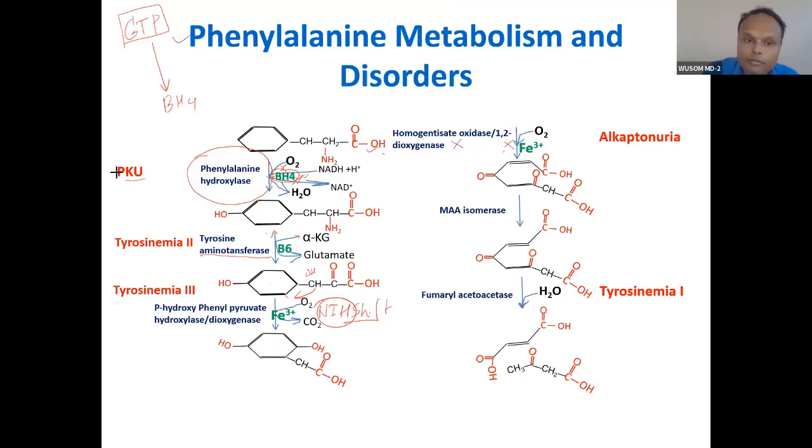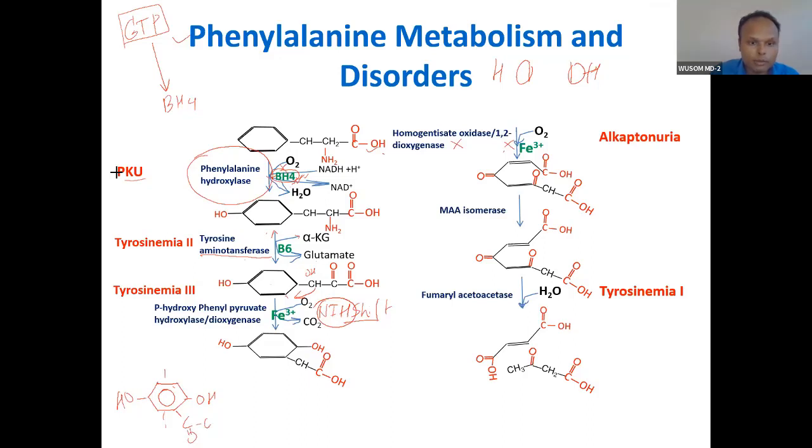I actually have a very unique style to make people memorize this homogentisic acid. You write H, like this, and you make this OH. This is a very homogeneous type of compound. Anyway, I will write it here. This is the aromatic ring. You write OH here, and OH here, a very homogeneous type of molecule. And then this is acetate.